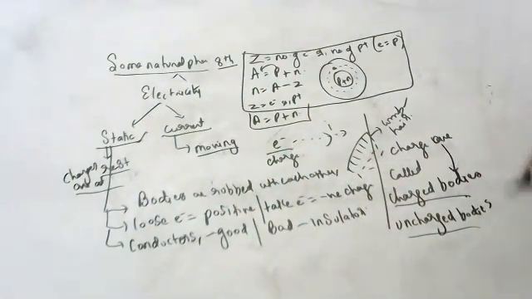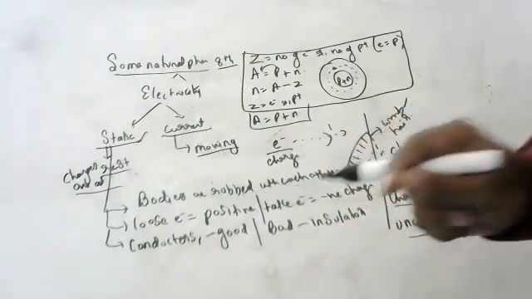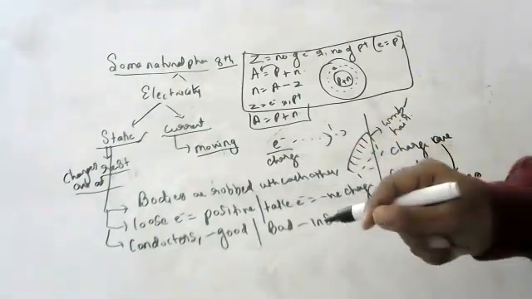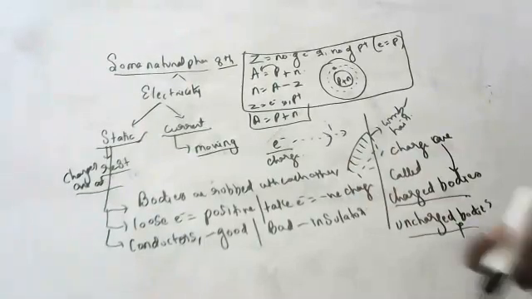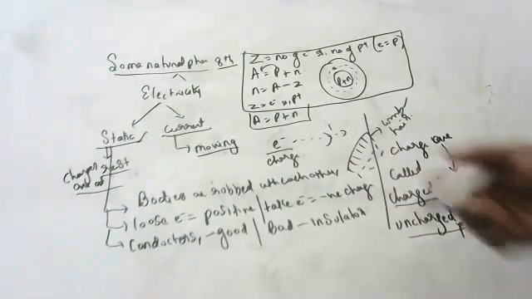Substances which have charges are called charged bodies, and those which don't have charges are called uncharged bodies, children. Okay, so charging by friction. When you rub two substances one on each other, they get charged by friction. Okay, children? One more example.